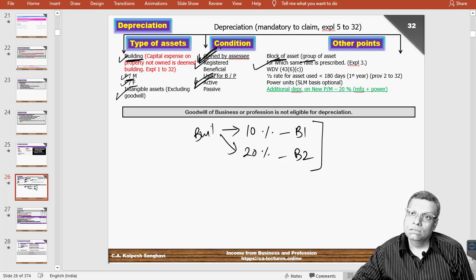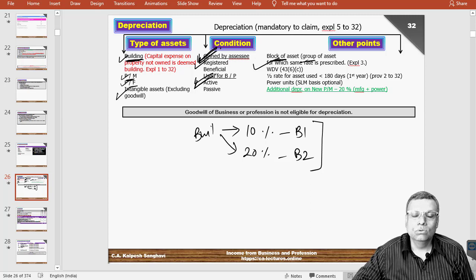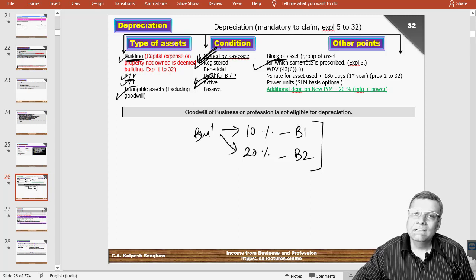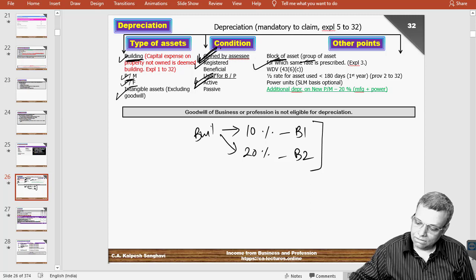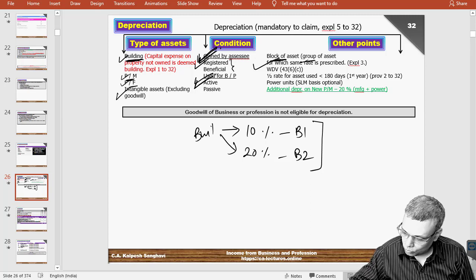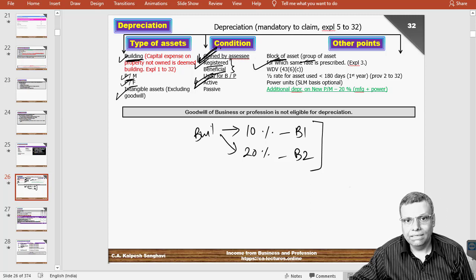Usage, naturally, should be with respect to the business and profession of the assessee. So supposing if it is used for personal purposes, you will not be eligible for any depreciation. Now, there are many judgments on this. Ownership can be of two types. One is registered, other is beneficial.